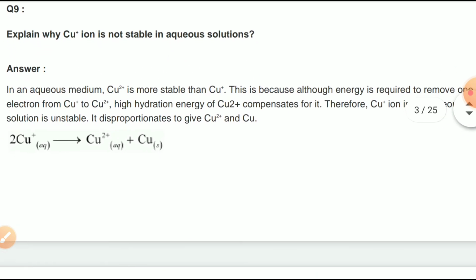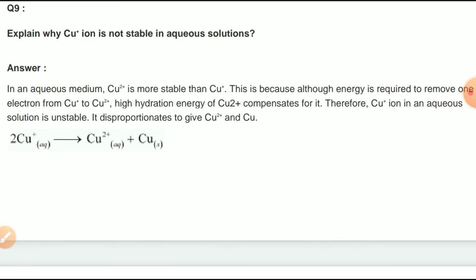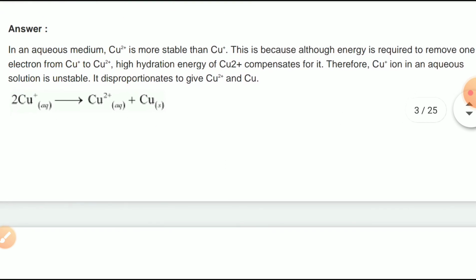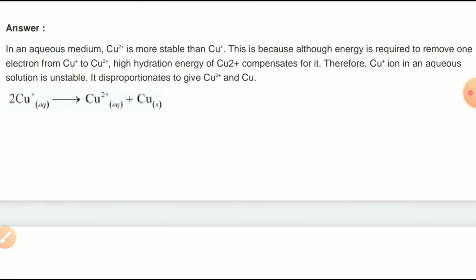Question number 9. Explain why Cu+ ion is not stable in the aqueous solution. Answer: in an aqueous solution, Cu2+ is more stable than Cu+. This is because although energy is required to remove one electron from Cu+ to Cu2+, the high hydration enthalpy of Cu2+ compensates for it. Therefore, Cu+ ion in an aqueous solution is unstable. It disproportionates to give Cu2+ and Cu.